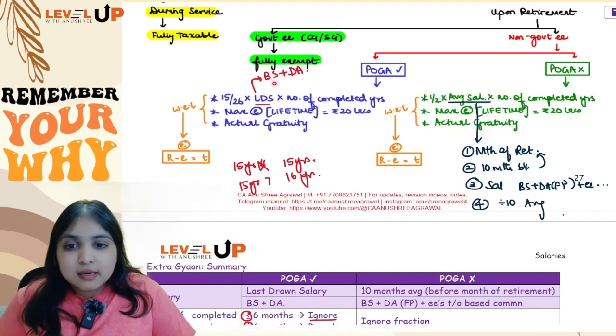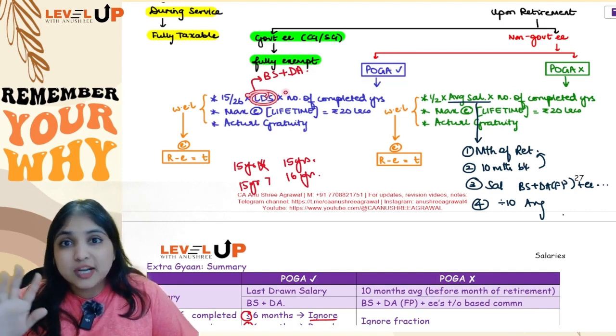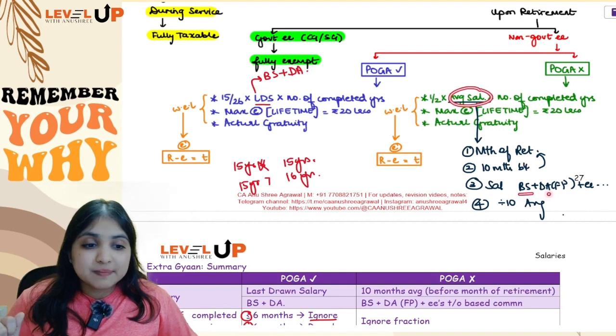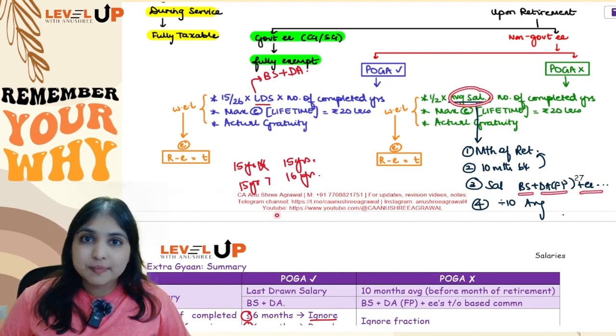Now notice, here if employee is covered by POGA, last drawn salary is only 2 components, basic and DA. But if employee is not covered by POGA, salary has 3 components, basic, DA forming part and turnover based commission.